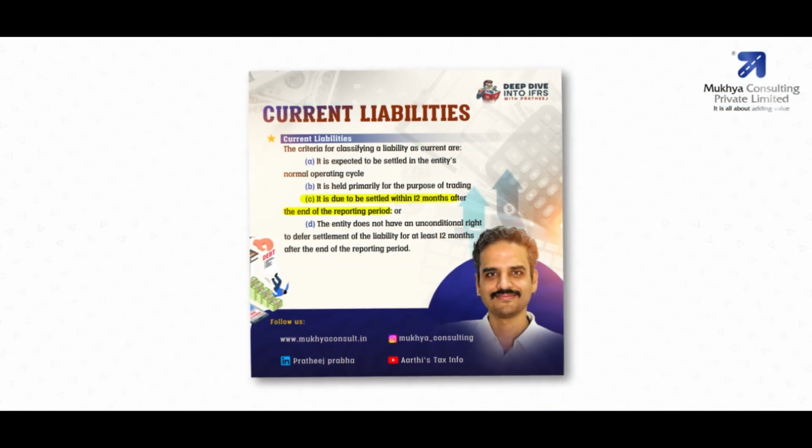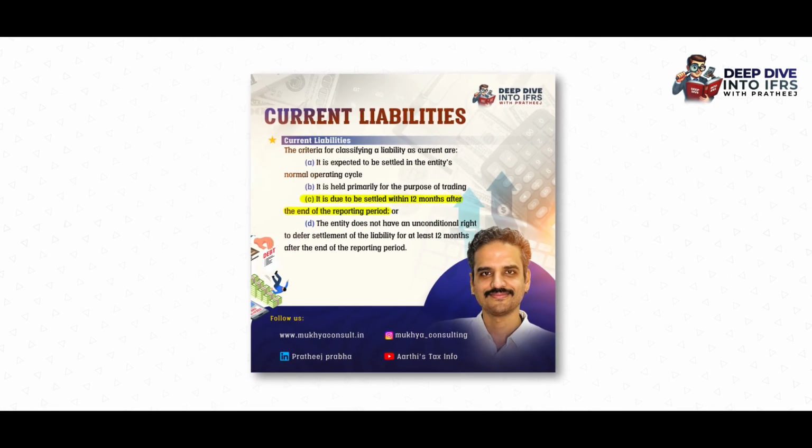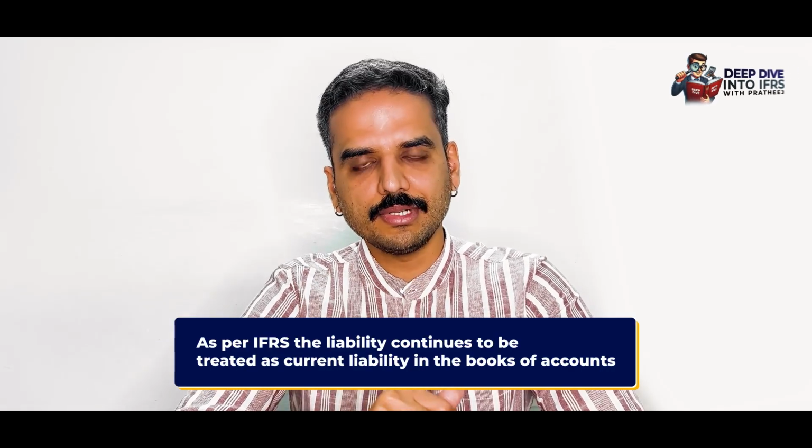non-current liability? Now, as per IFRS, a liability can be treated as a non-current liability if the entity has an unconditional right to defer payment for a period of more than 12 months after the reporting period. But in this case, as on 31/3, the entity does not have that right. It still has to honor that payment by August or September. So, as per IFRS, the liability continues to be treated as a current liability in the books of accounts.